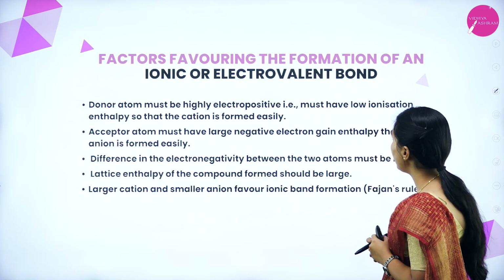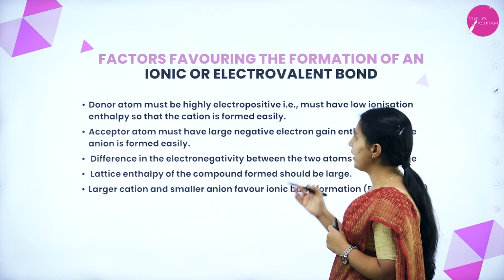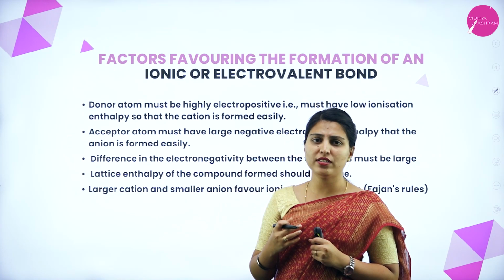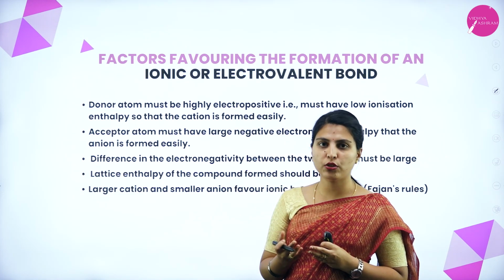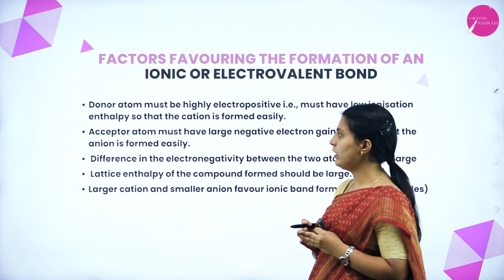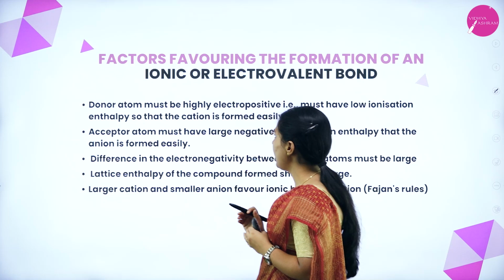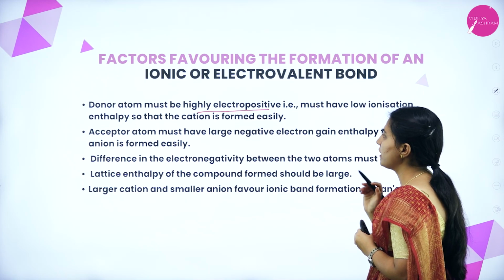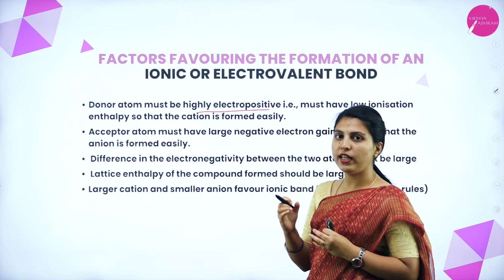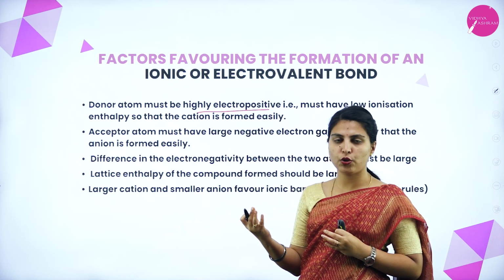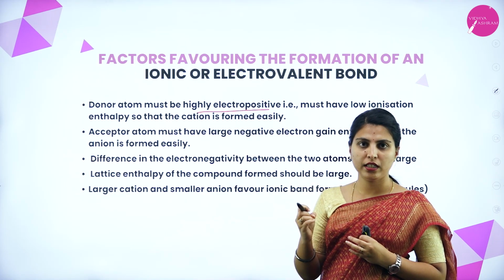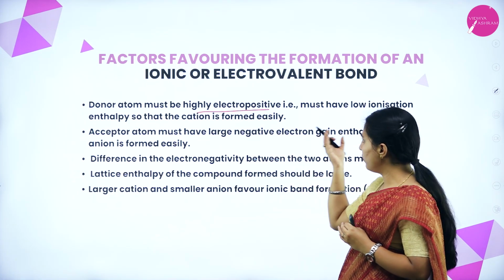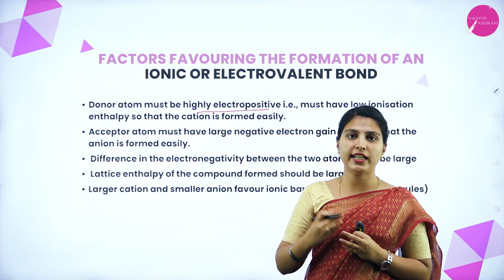Next, factors favoring the formation of an ionic or electrovalent bond. See, for the formation of electrovalent or ionic bonds, so many factors are favoring. What are those factors and how are they favoring? We will see now. The donor atom must be highly electropositive, that is, it must have low ionization enthalpy so that the cation is formed easily. Donor atom means, see, in NaCl, sodium chloride, sodium is an electropositive element. It should be more electropositive because it should donate easily, and moreover it should have low ionization enthalpy.